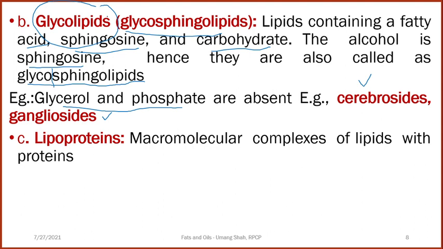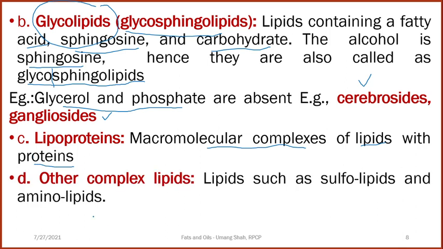Next is lipoprotein. As the name indicates, it is a macromolecular complex of lipids with protein, which is called lipoproteins, and other complex lipids such as sulfolipids and aminolipids. So these four are called complex lipids. First is phospholipid, then glycolipid, lipoproteins and other complex lipids.